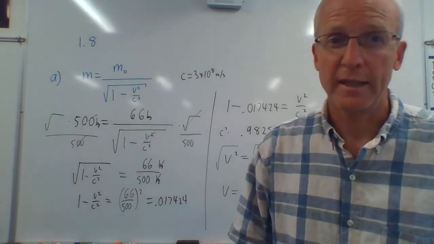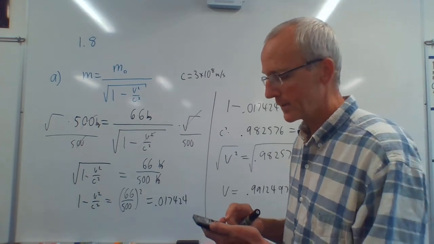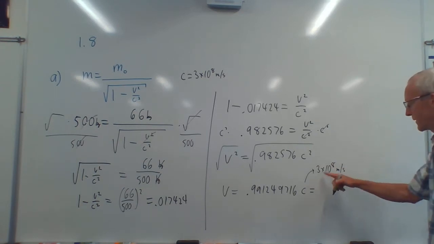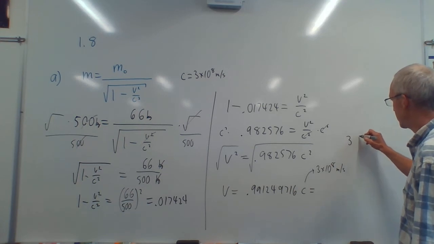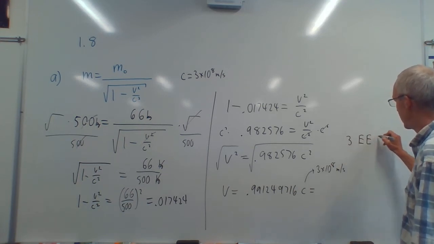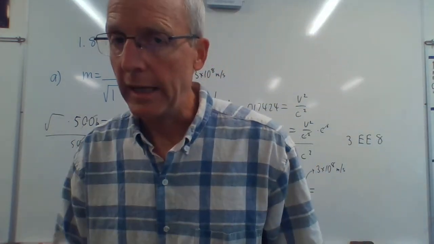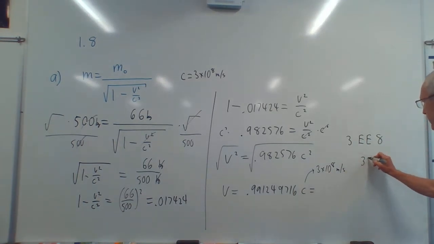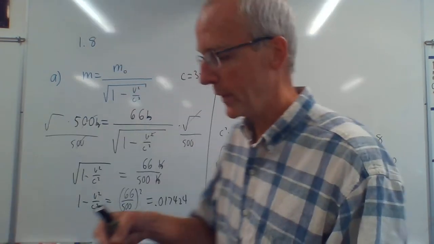You have to know how to put that into your calculator. There's different ways to do it depending on your calculators. One way to do it is just write out the number. So figure this out, how to do this in your calculator. Some have a double E, you go 3 double E 8, that means 3 times 10 to the 8th. Some calculators work that way. You just need to figure it out. Or you can just put in 3 with 8 zeros. So 3, 1, 2, 3, 4, 5, 6, 7, 8. If that works in your calculator, some calculators you can't put in that number of zeros. Either way, I'm going to do that.